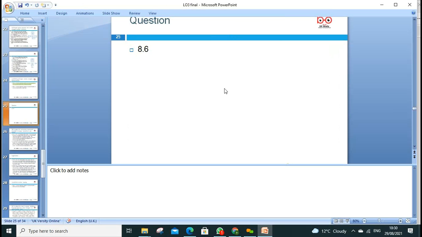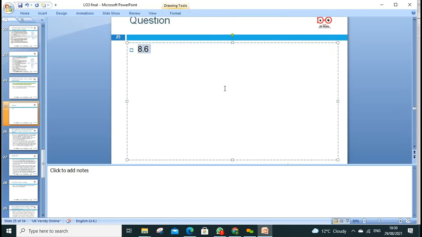Other than that, I copied from the handout 8.6. If you look at question 8.6, that's exactly the same, but the acquisition can be at the start of the year or at the middle of the year. When it's at the middle of the year, you have 6 months pre-acquisition and 6 months post-acquisition.